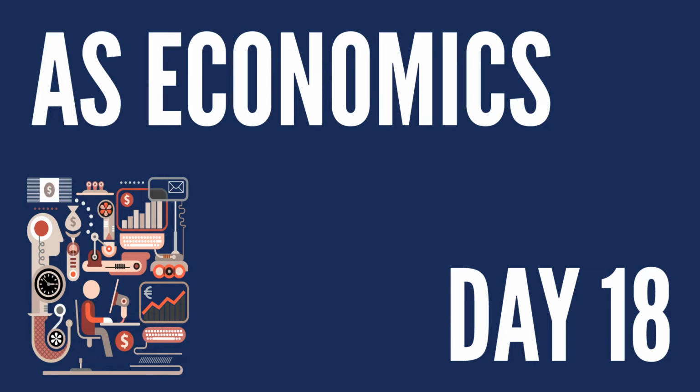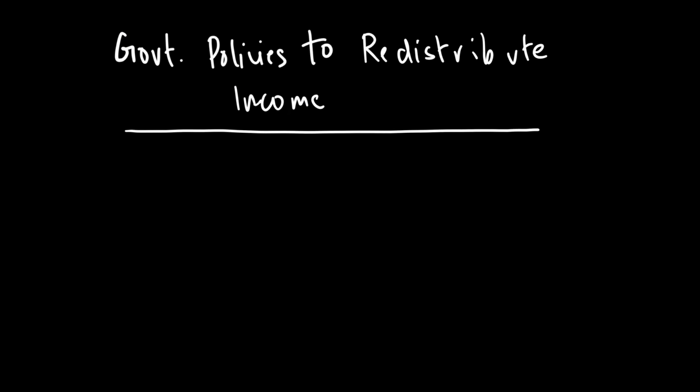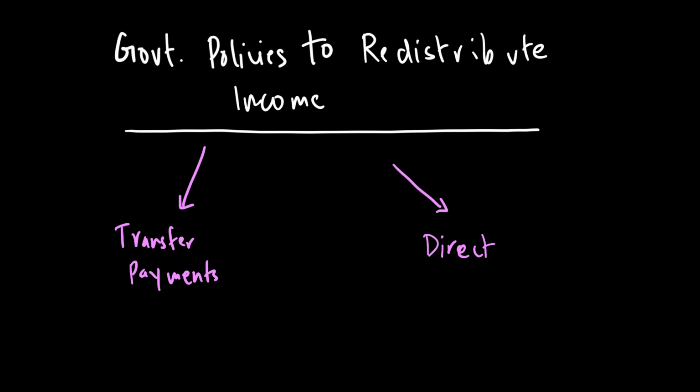Today we are doing government policies to redistribute income. When we look at government policies to redistribute income, we're looking at two things. One is what we call transfer payments, and the second one is what we call direct taxes. We believe direct taxes and transfer payments are two means to redistribute income in a society.